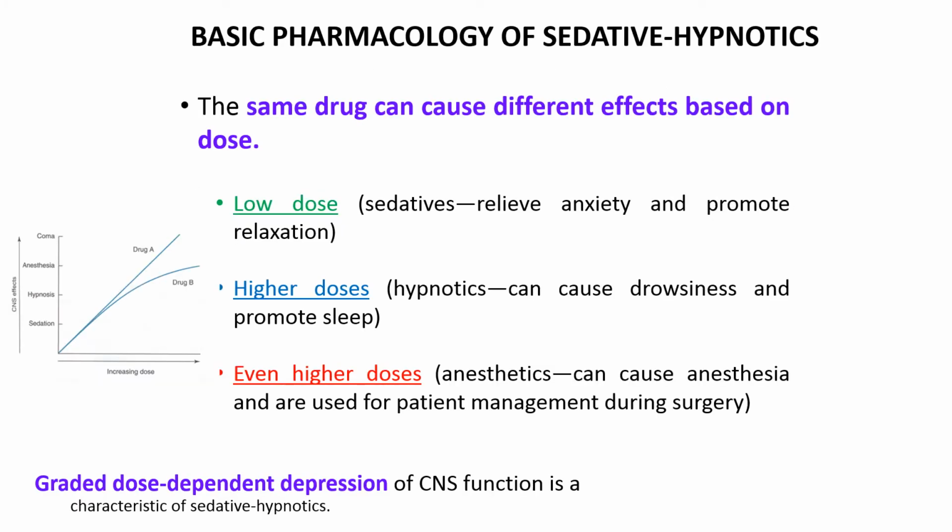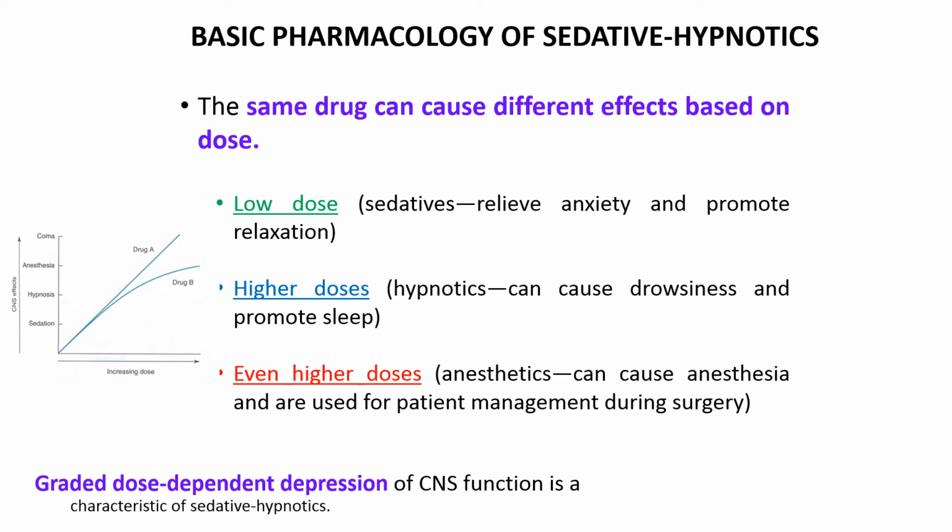Now, basic pharmacology of sedative hypnotics. I was telling you, these CNS depressant drugs basically show dose dependent action. And what do you mean by dose dependent action? The same drug can cause different effects based on the doses that we are using. On a low dose, we will get a sedative effect.